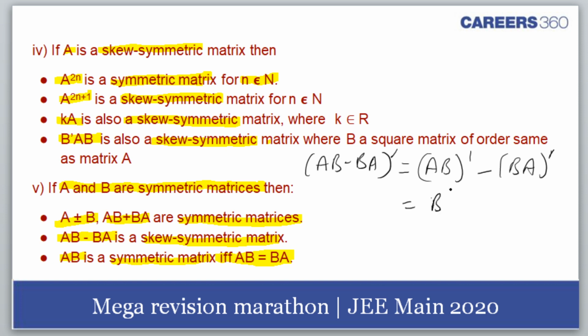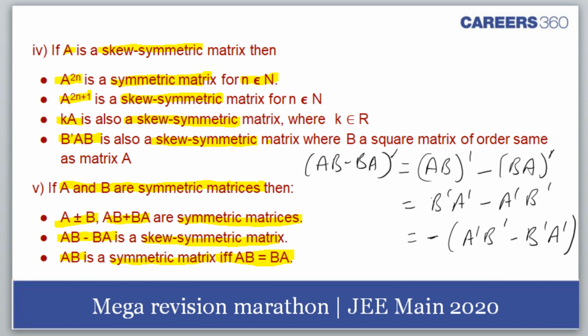This would be B transpose A transpose minus A transpose B transpose. Am I right? So I can write it as minus common, A transpose B transpose minus B transpose A transpose.